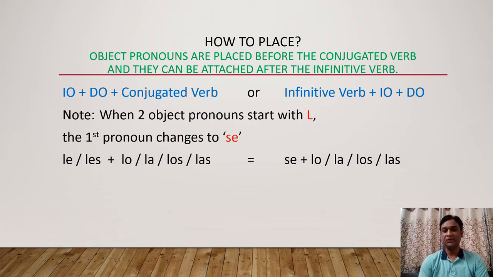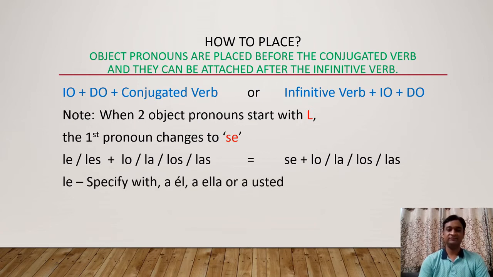So for IO we have two options, le or les, and for DO, that is direct object, we have four options: lo, la, los or las. So with le or les, if lo, la, los or las are given, then the first pronoun, whether it is le or les, will change to se. So it becomes se, and then whatever the direct object pronoun is there: se lo, se la, se los or se las. This topic also we will discuss practically in examples.